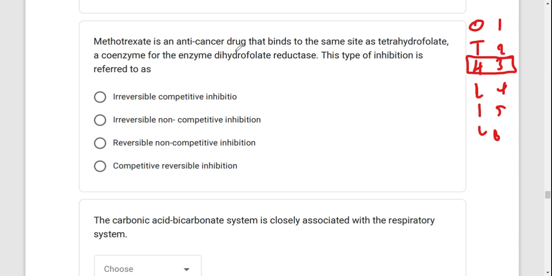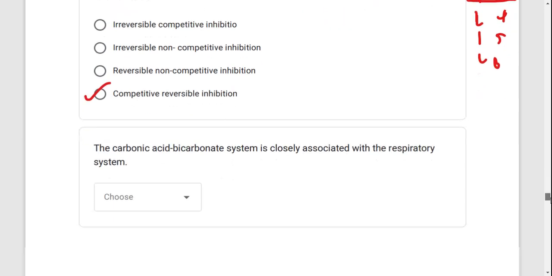Methotrexate is an anti-cancer drug that binds to the same site as tetrahydrofolate, a coenzyme for the enzyme dihydrofolate reductase. This type of inhibition is referred to as... Because methotrexate binds to the same site where the substrate binds, that is competitive inhibition, but it can be reversed, so it is competitive reversible. Okay, that's the answer there.